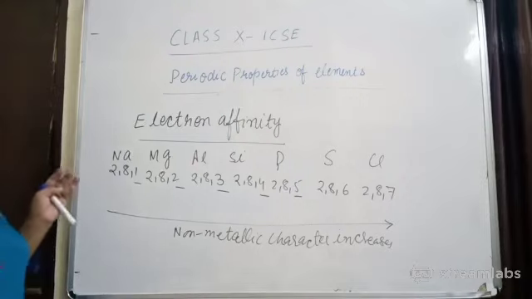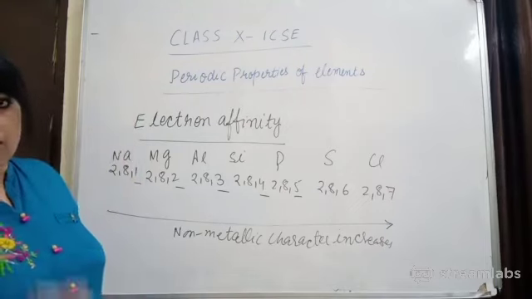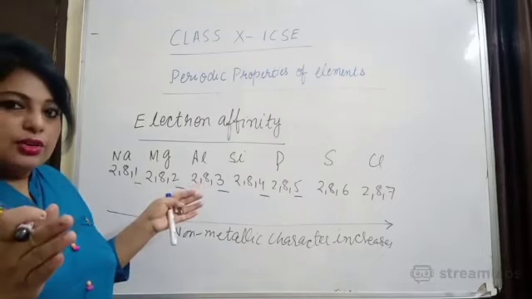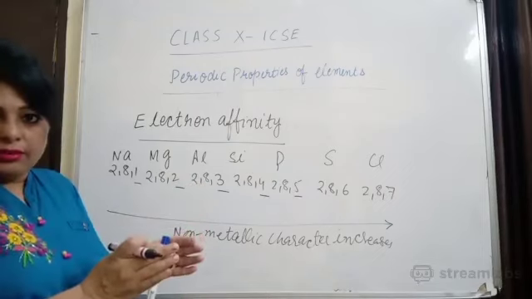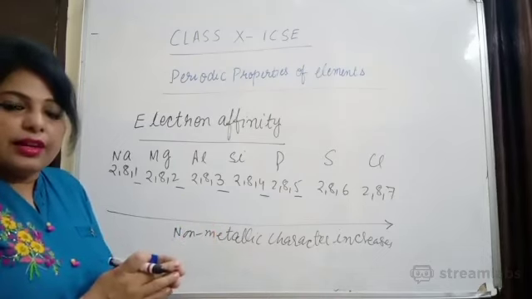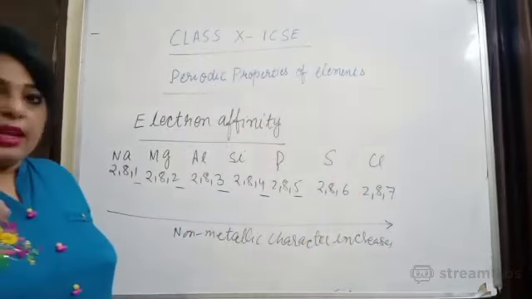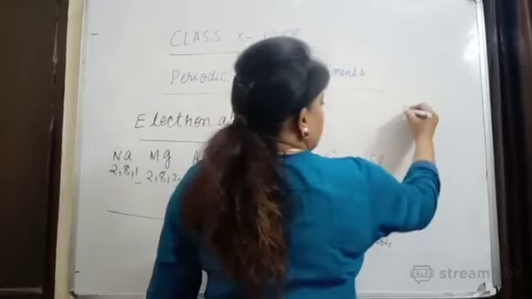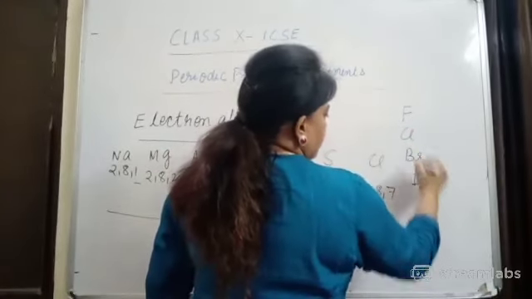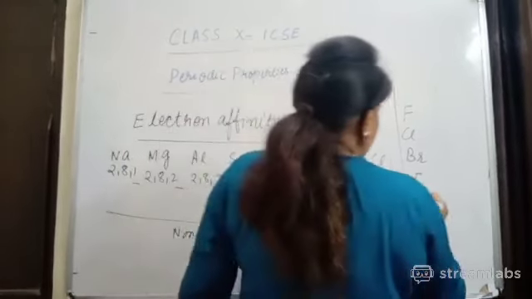Now how does electron affinity change when you move from top to bottom down a group? When atomic size increases, nuclear charge will be less effective, and that's why I am writing group number 17. You will better understand with the example. Group number 17 means fluorine, chlorine, bromine, iodine. Right?